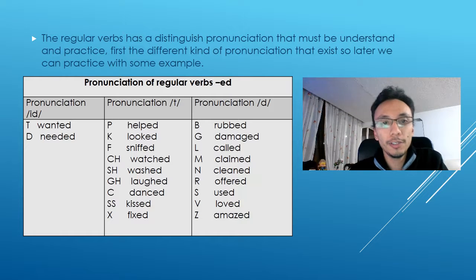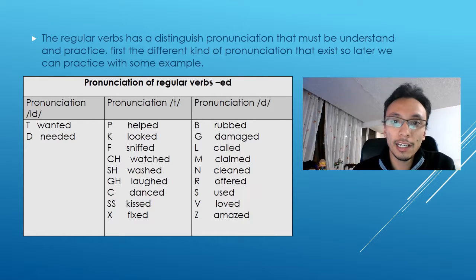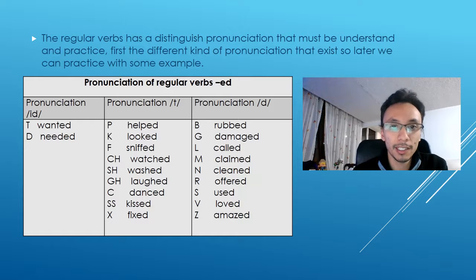I will also introduce the pronunciation of the regular verbs. The regular verbs, as you know, have a distinct pronunciation that must be understood and practiced. First, the different kinds of pronunciation that exist, so later we can practice with some examples.